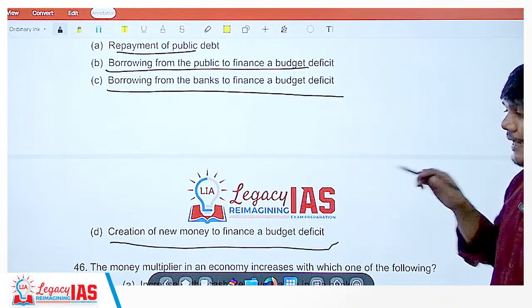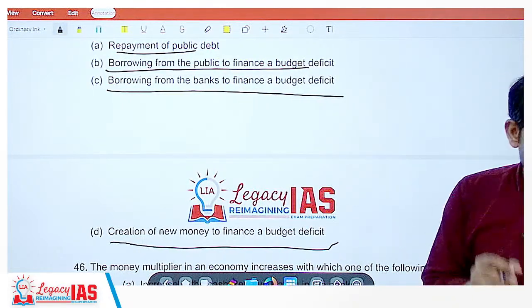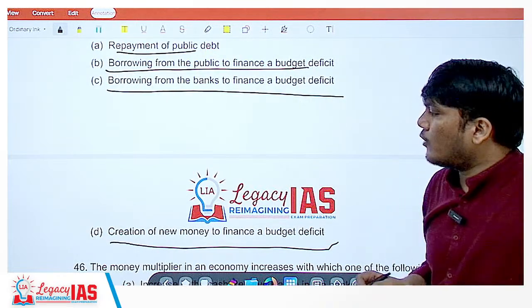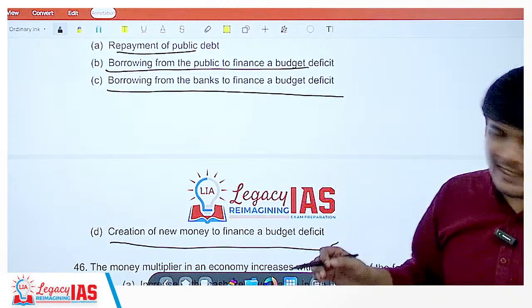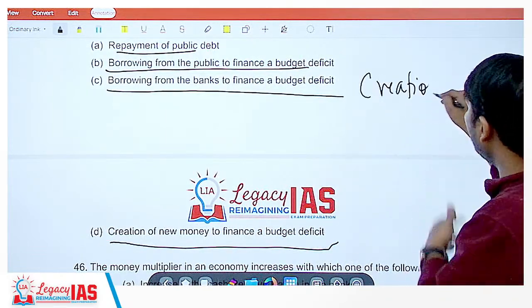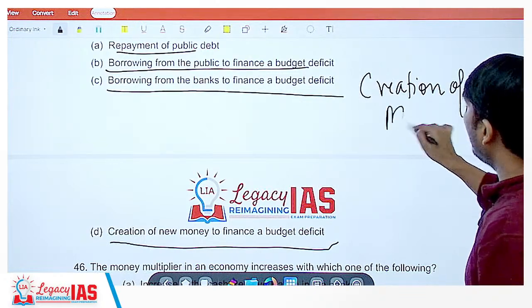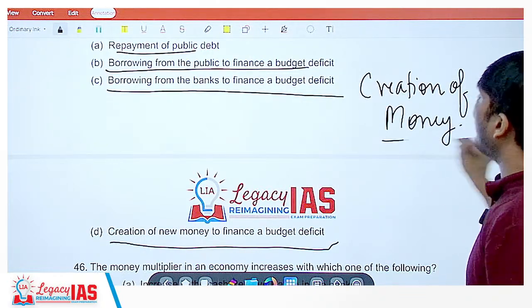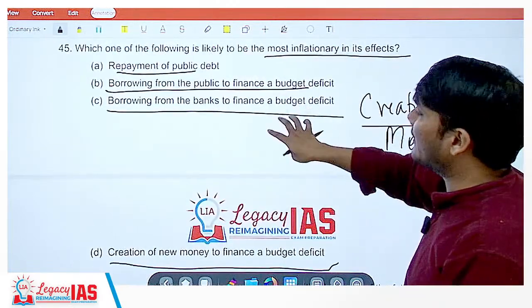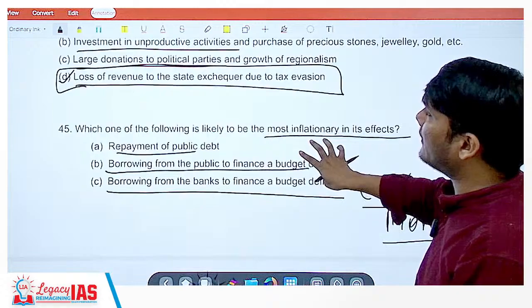Please note that creation of new money would be the most inflationary in nature. The moment you say creation of money, there is nothing more inflationary than this. So you can forget about everything else and simply take creation of new money.